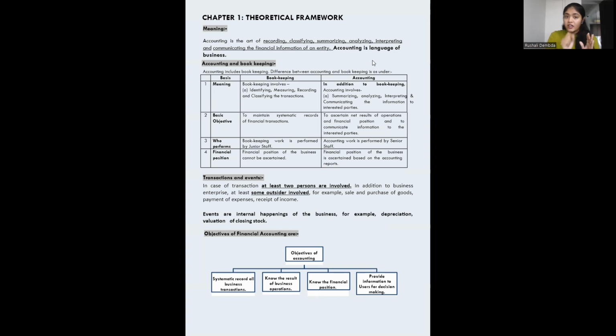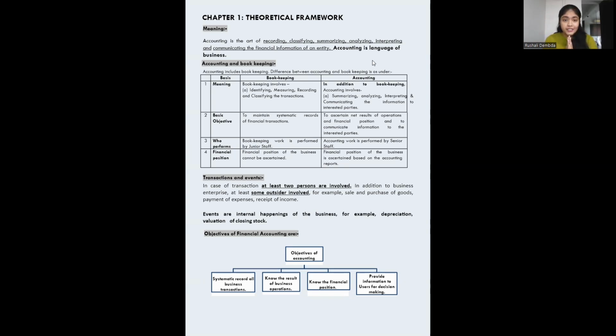Which payments are there, what dates of payments are there, summarize it into a particular month, analyze how it has increased your sales, how it has increased your bank balance, and how you're going to make repayments out of it. Then interpreting and communicating the financial information of an entity to the users. Interpret, make a result out of this. What is your cash balance, that you have to interpret. And when your financial statements are prepared, that time you communicate these financial statements to all the users that are interested in them.